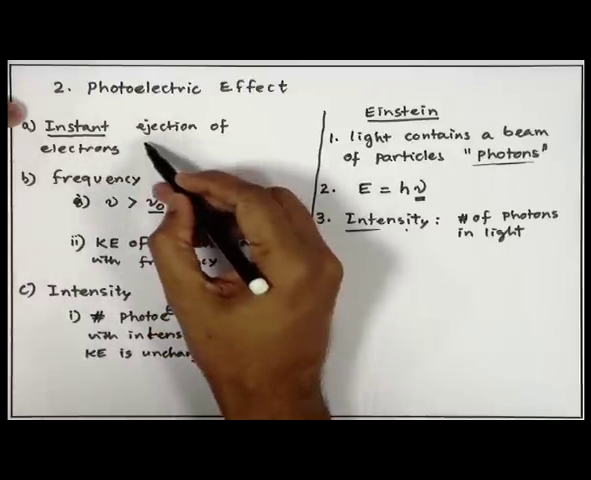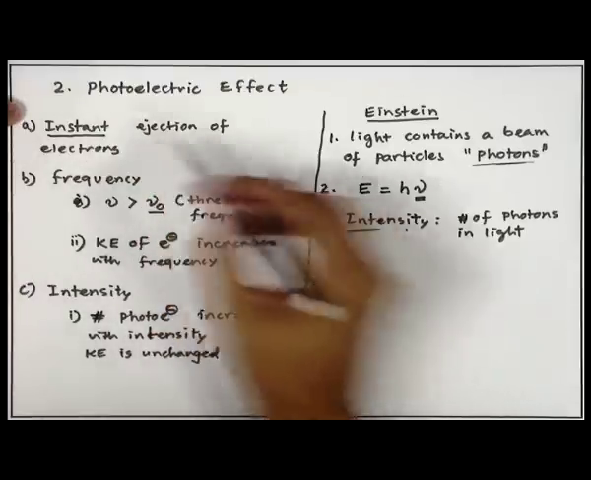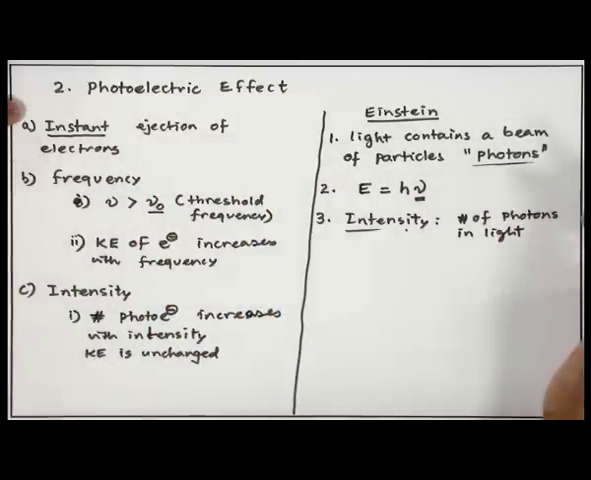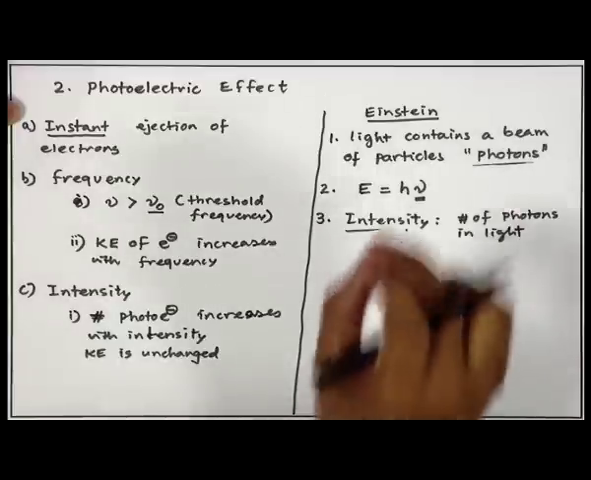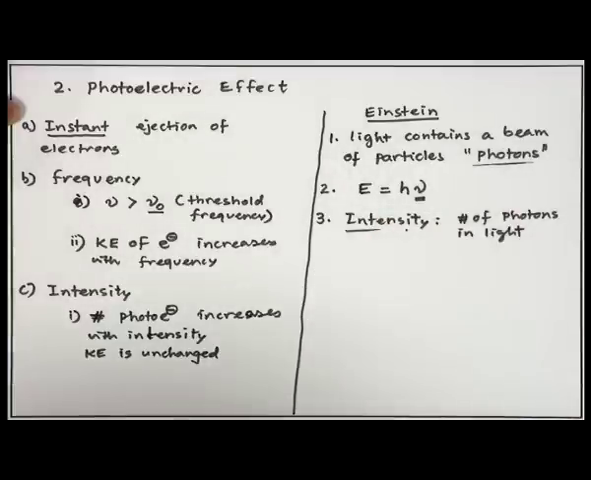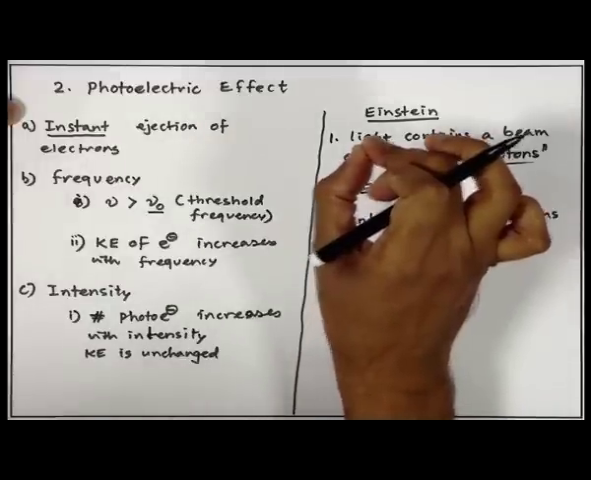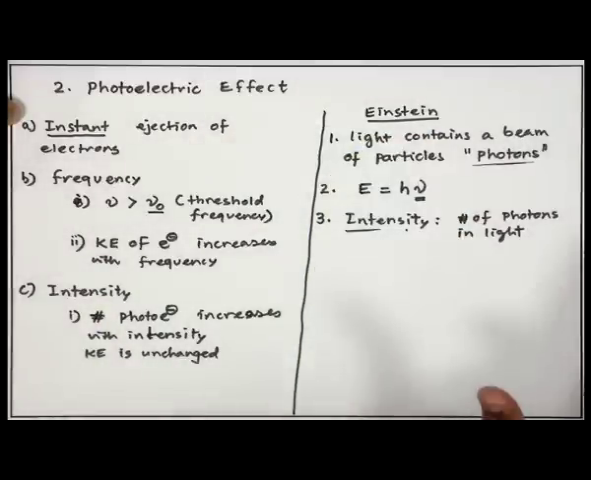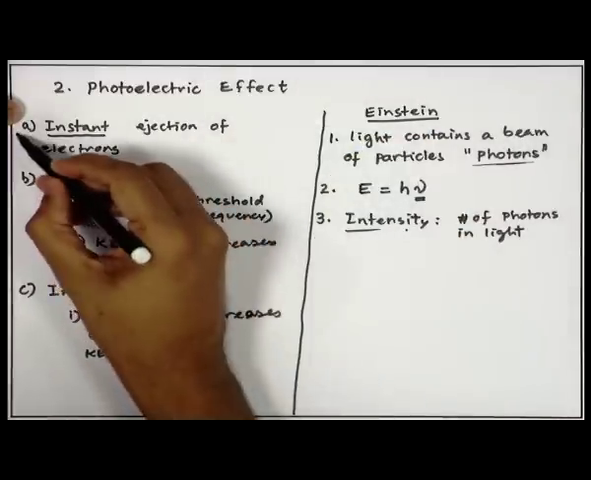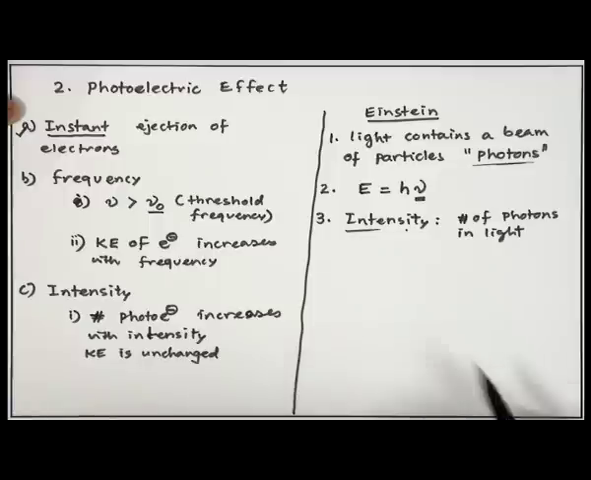Now, why do you see instant ejection of electrons? Because light contains a beam of particles, so it works like a bullet. The light comes as a bullet, as a particle, hits the metal surface and kicks out the electron, and it happens instantly. There is no problem. So, this observation could be explained.